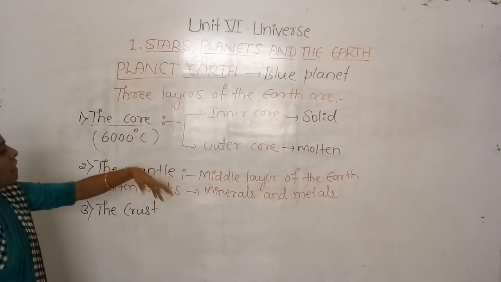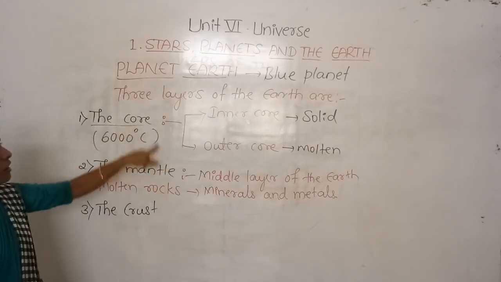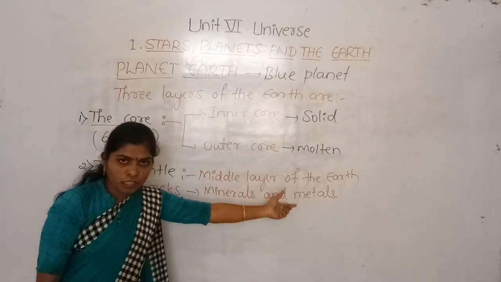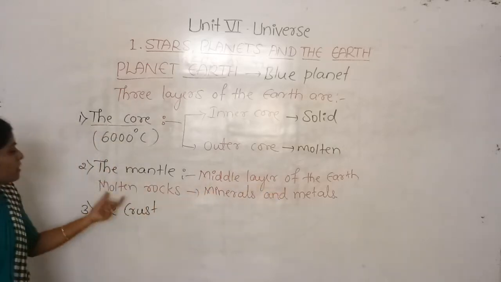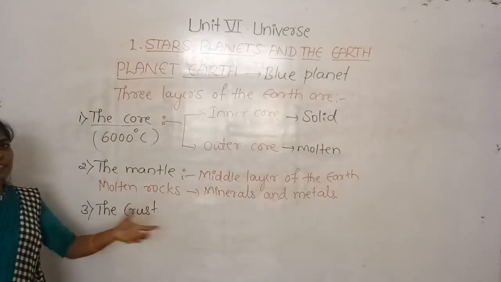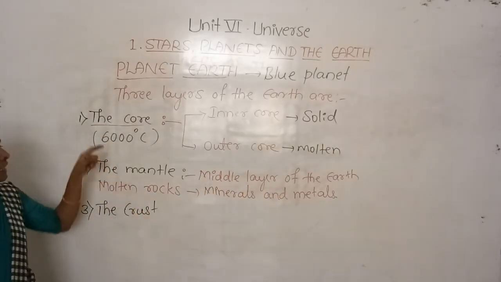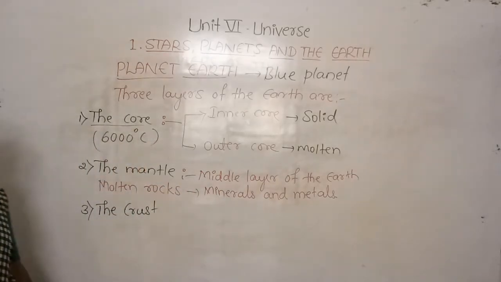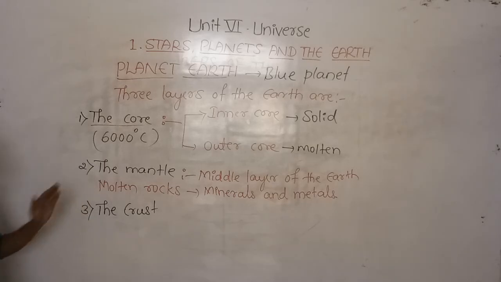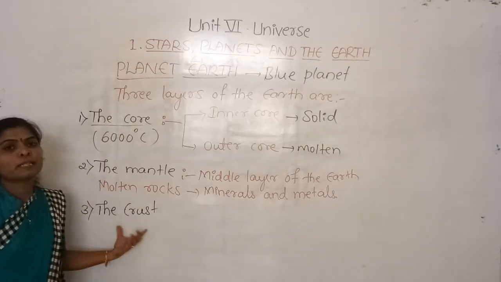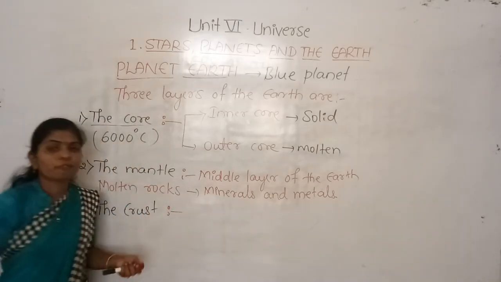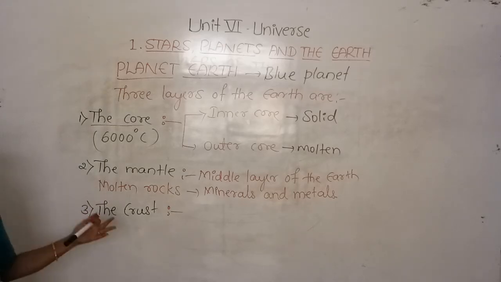It is the layer next to the core, it covers the core, and it forms the middle layer of the earth. It has molten rocks, meaning in the form of liquid, containing minerals and metals. So this is the middle layer of the earth, and the uppermost layer is called the crust, or we can also call it the earth's crust.